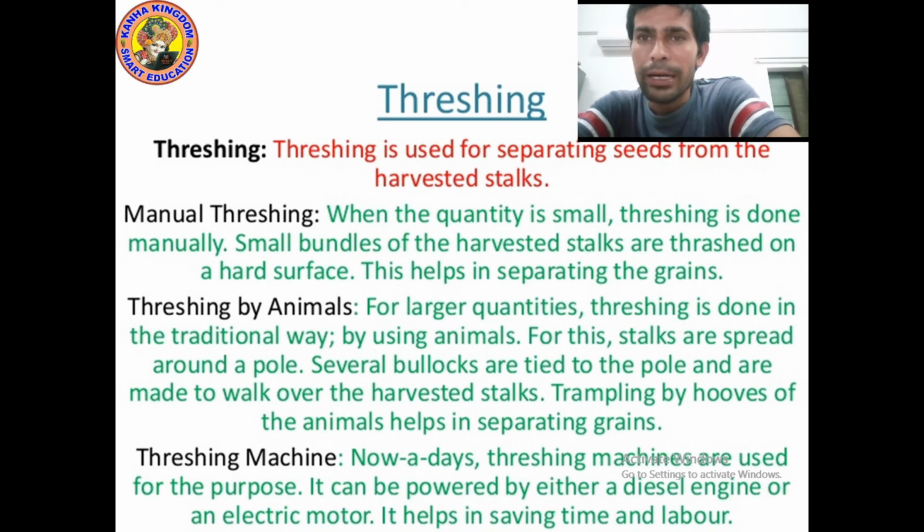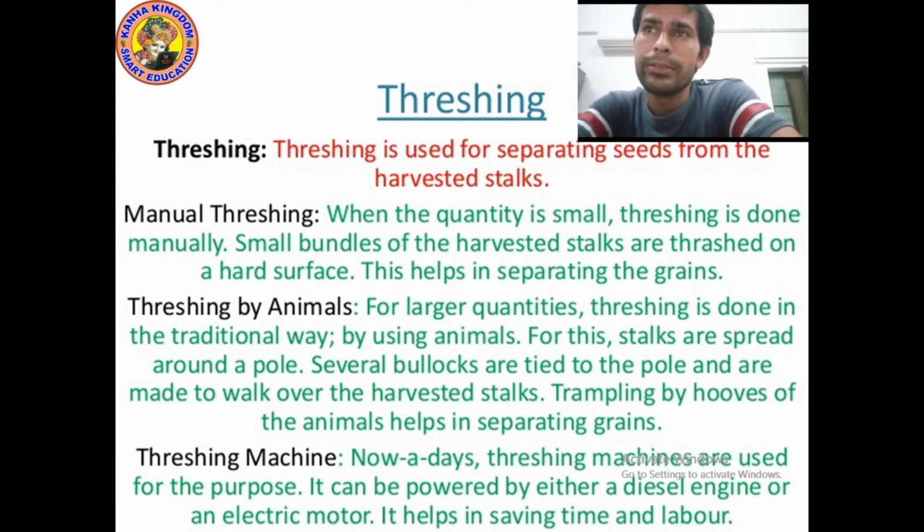When animals or buses go over it, the seeds are separated. So for larger quantities, threshing is done in the traditional way by using animals. For this, stalks are spread around a pole. Several bullocks are tied to the pole and are made to walk over the harvested stock.